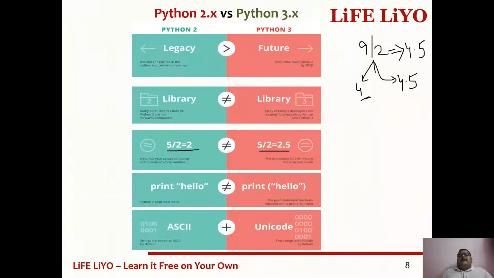Next, in Python 2, whatever text it reads, it is going to consider as ASCII only. But in Python 3 onward, the text strings which are read by default are going to be considered as Unicode. Now you may get a doubt: what is the difference between ASCII and Unicode?